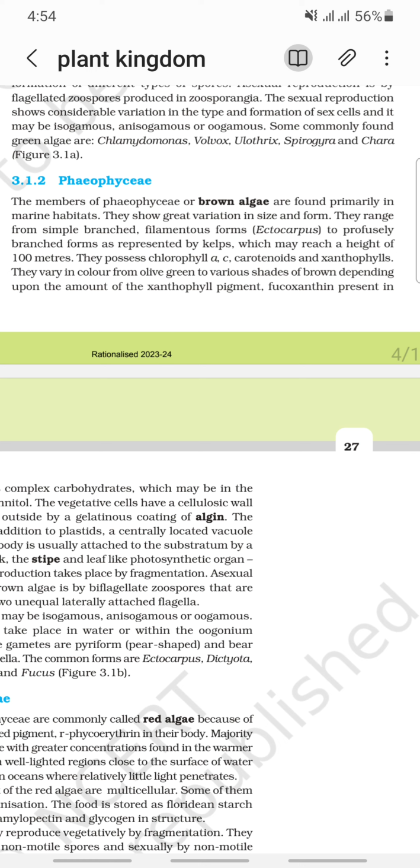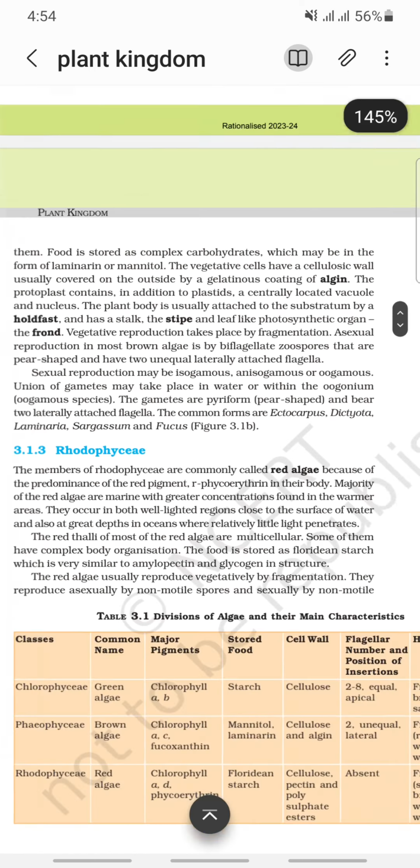They possess chlorophyll a, c, carotenoids, and xanthophylls. They vary in color from olive green to various shades of brown depending upon the amount of the xanthophyll pigment fucoxanthin present in them.